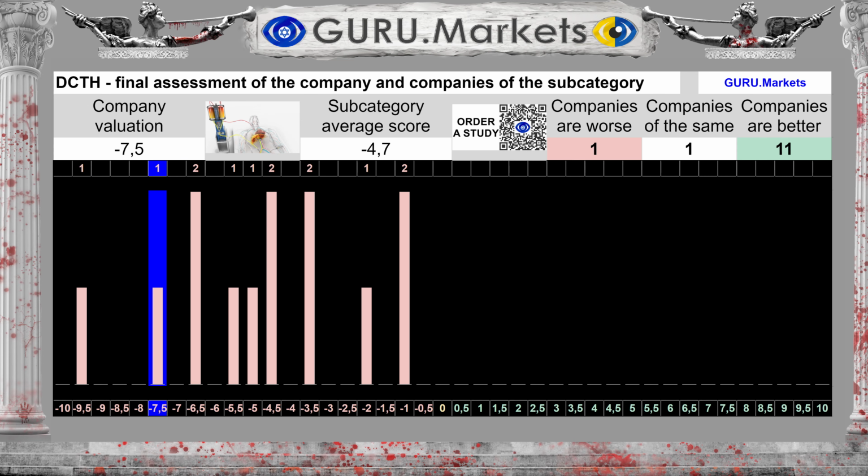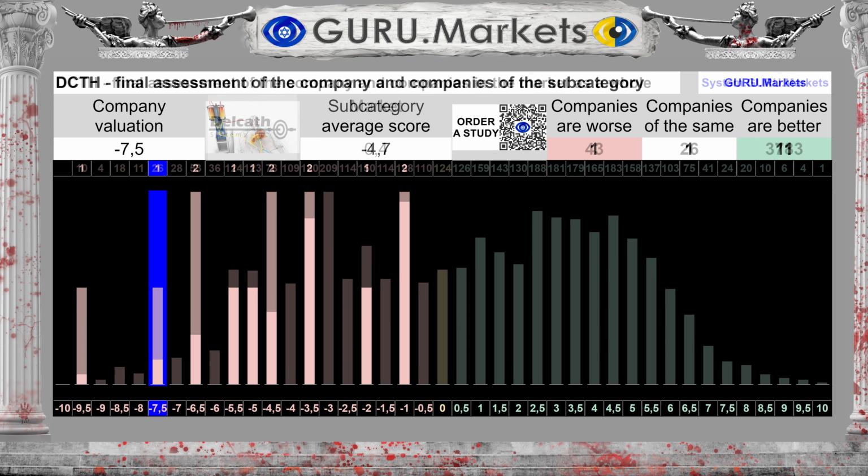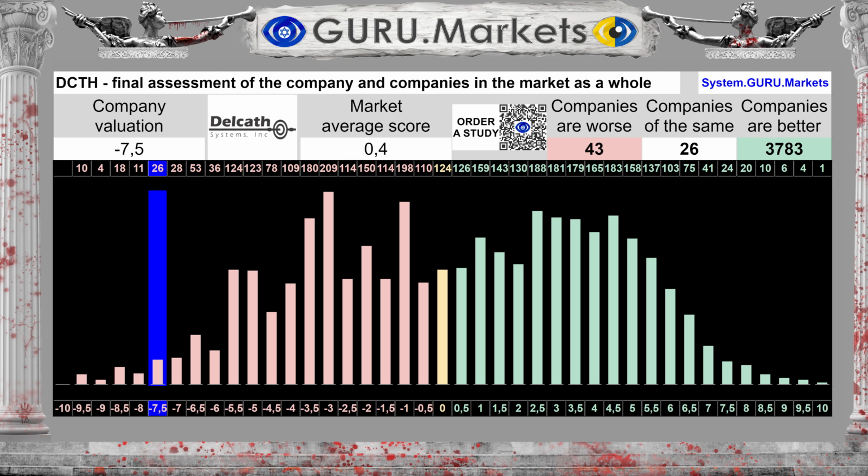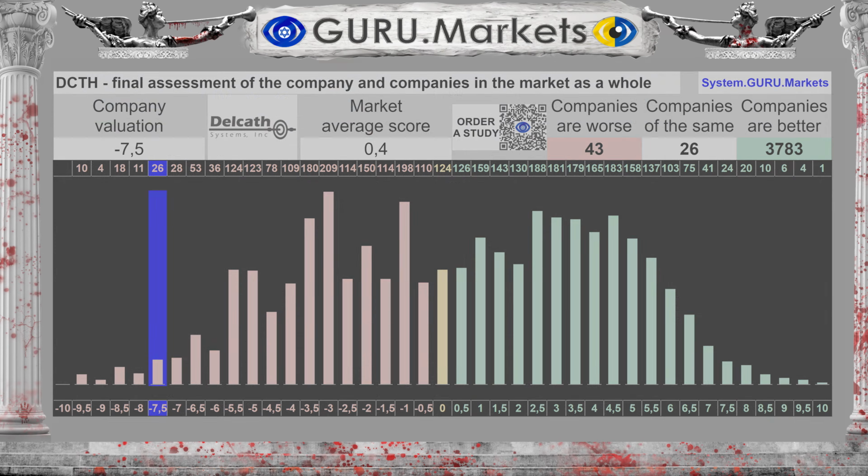Overall result: minus 7.5 out of 10 points. Average result for the subcategory: minus 4.7 points. If you look very broadly, within the entire market in total, we can see that the average result for the stock market in total is 0.4 points, against the company's score of minus 7.5 points Delcath Systems Inc.